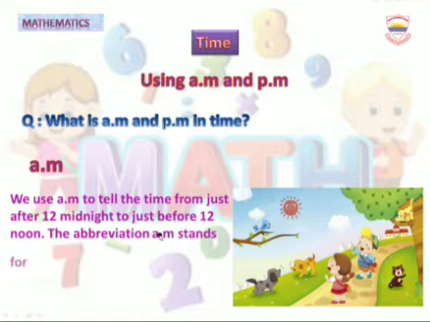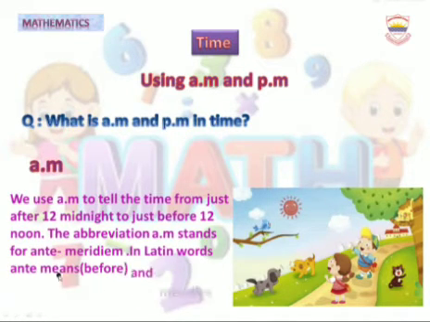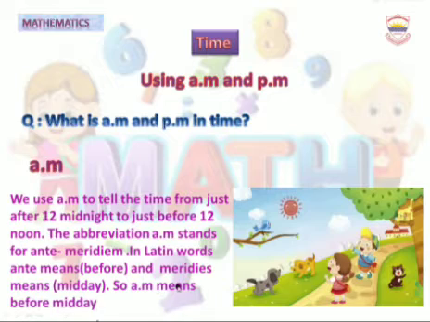The abbreviation AM stands for antemeridium. In Latin words, ante means before and meridies means midday. So, AM means before midday. What does AM stand for? AM stands for antemeridium.